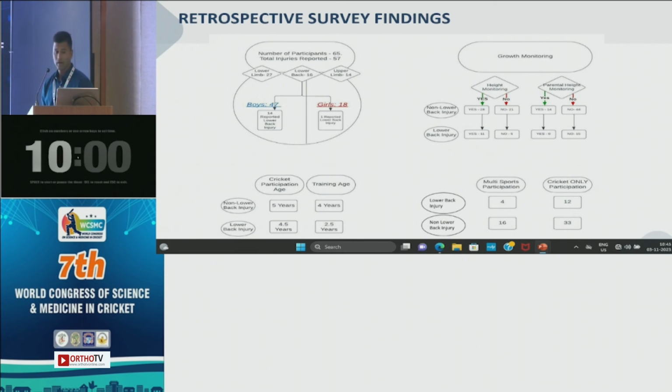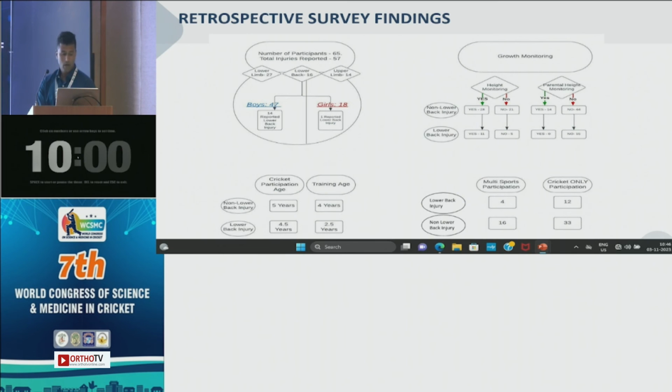From the growth monitoring perspective, this was quite interesting. All 16 participants reported that none of the physio or trainer ever asked about their parental height. So all the 16 fast bowlers who reported lower back pain were never plotted against their peak height velocity. No one has tracked their peak height velocity and seen what kind of phase they are in terms of their growth. So that could be one of the factors. They got exposed to higher workloads and got injured.